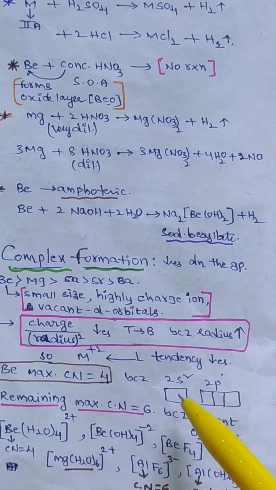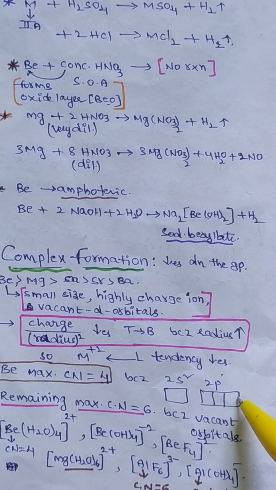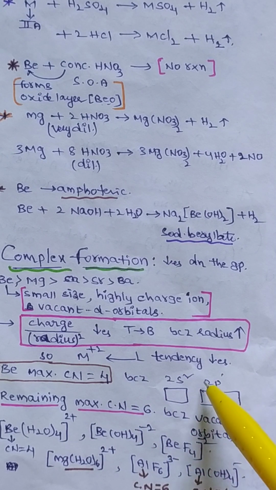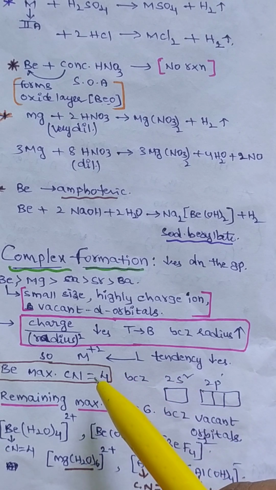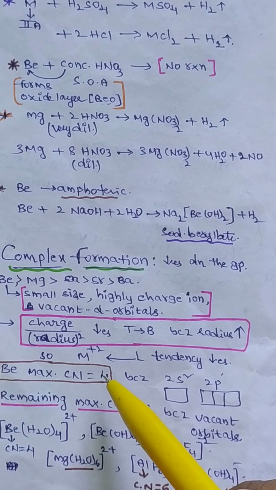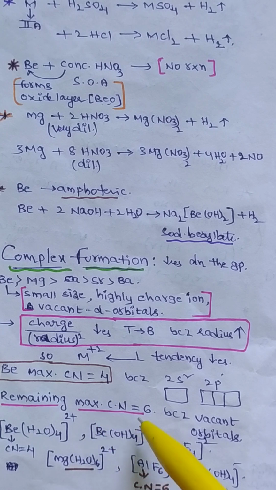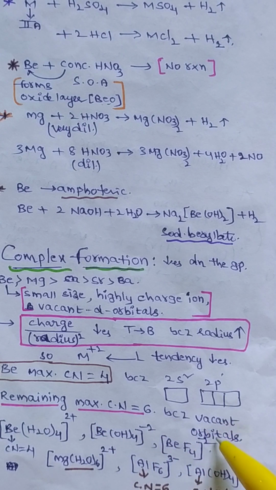Why? It is containing 4 orbitals only available. There are no vacant d orbitals in beryllium, so therefore beryllium shows maximum coordination number 4, whereas remaining elements can show maximum coordination number 6 because they are having vacant orbitals.